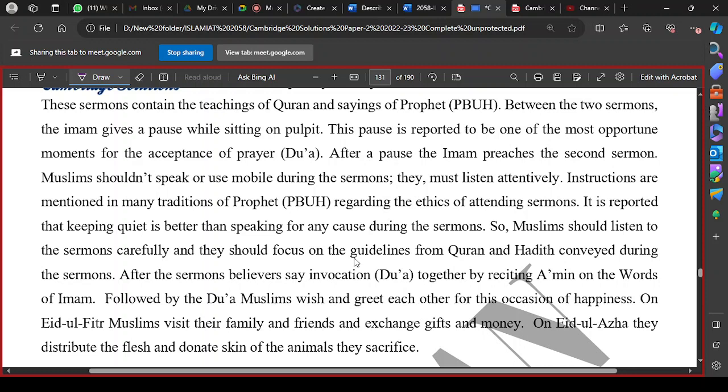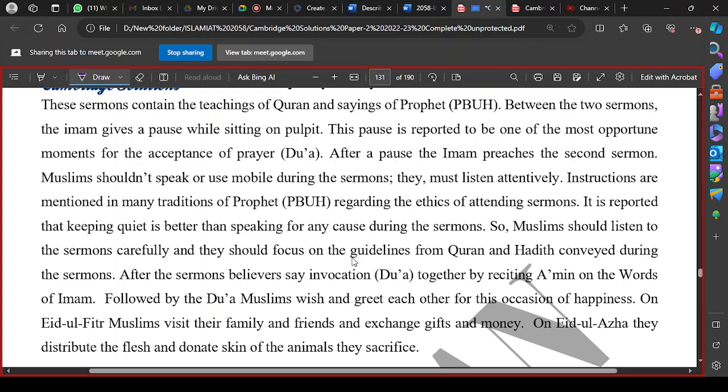So in Eid al-Fitr, Imam usually talks about sadaqatul fitr. Muslims have to attend these sermons attentively, quietly, and listen to the instructions of Imam. In these khutbah, a few verses of the Holy Quran are recited, a hadith of the Holy Prophet, peace be upon him, is mentioned, and Imam also prays for the welfare of the Muslim Ummah, for their guidance, for their welfare.